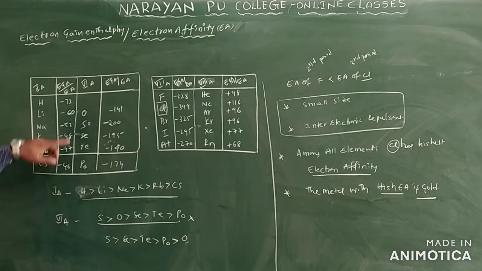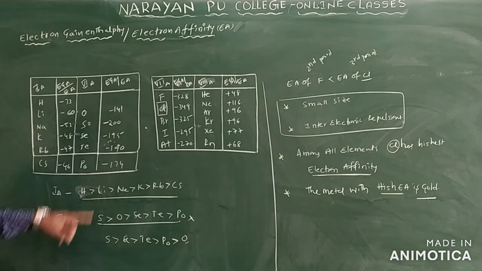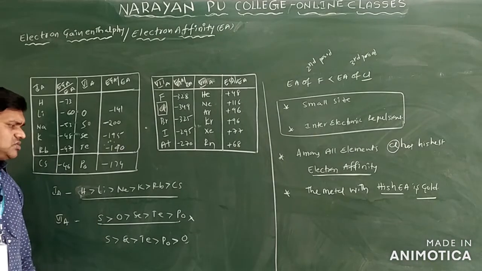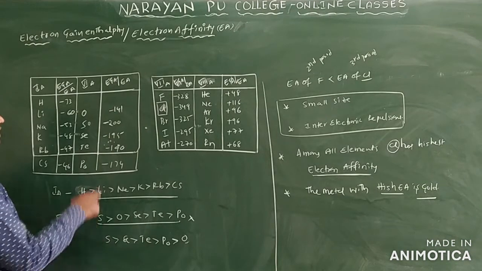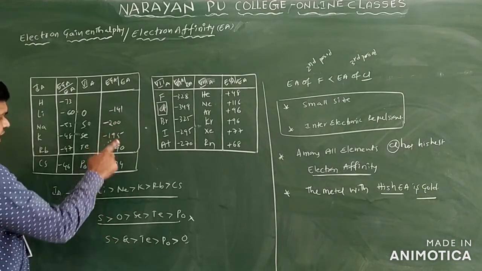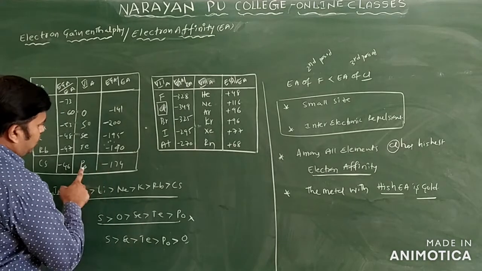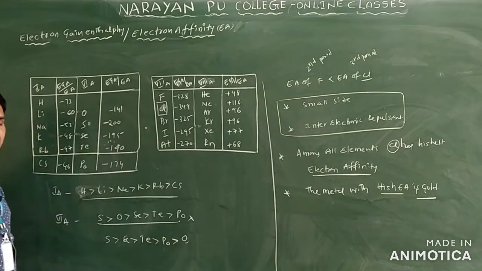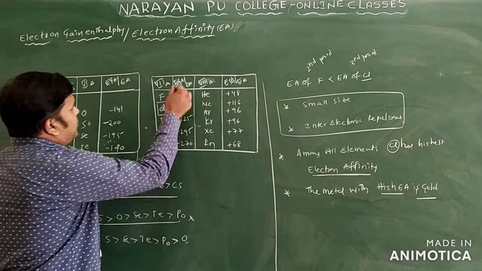Now we will see this one. According to this order, sulfur is minus 2, next oxygen minus 141. It is not a practical order, but you can see the experimental values given. Sulfur minus 200, selenium minus 195, tellurium minus 190, polonium minus 174, and oxygen minus 141 only. So these are the practical values. Clear? Now we'll see the halogens.